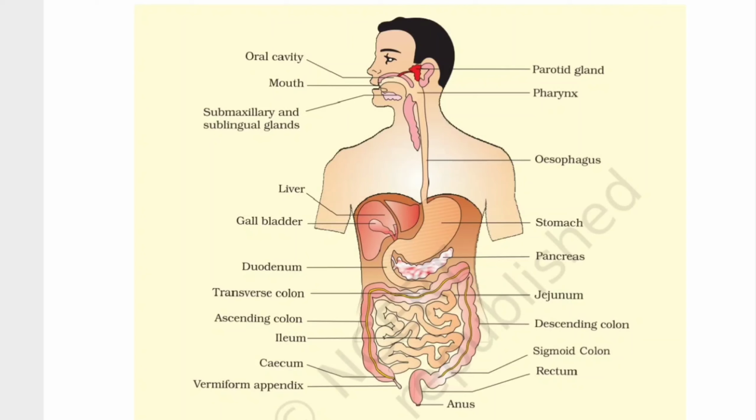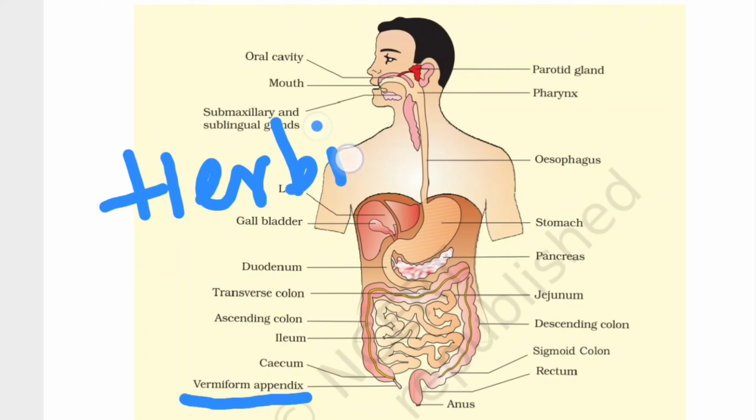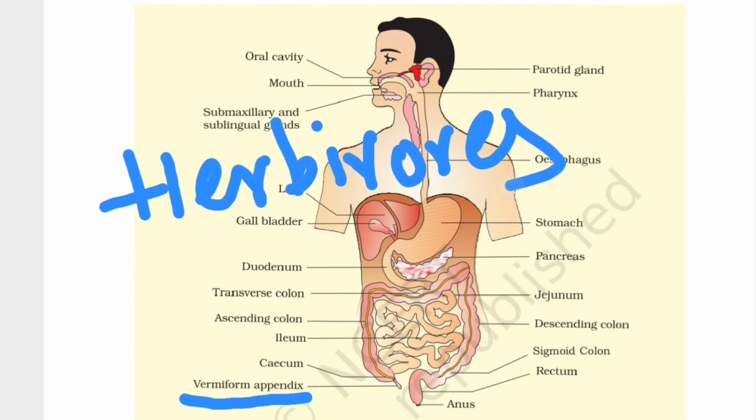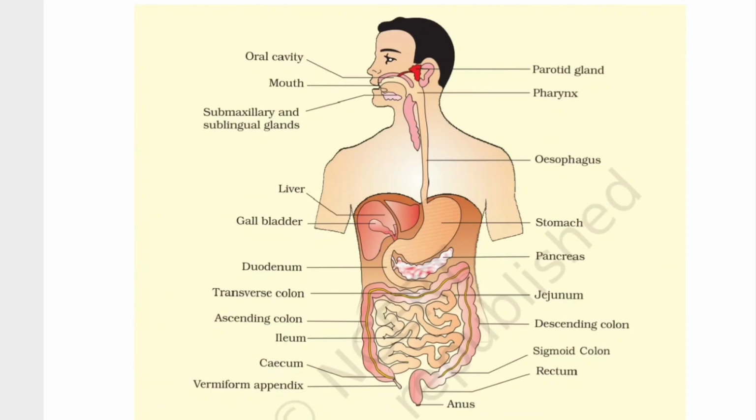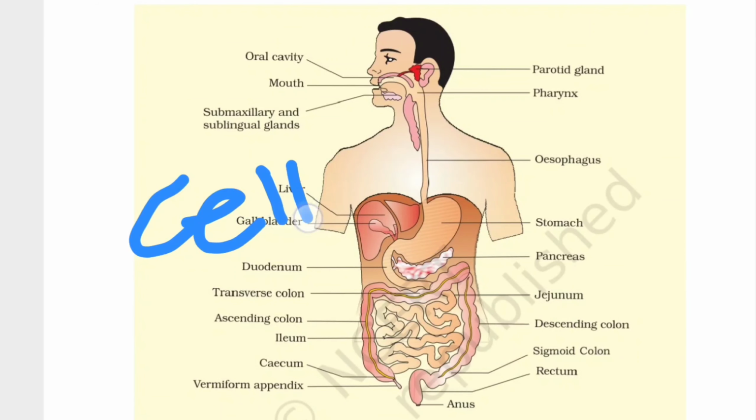Basically, the vermiform appendix is a vestigial organ for us, guys. It is vestigial for us, but still it is functional in some herbivores. Please do remember this case, that the vermiform appendix is functional in herbivores, and the function of the appendix is cellulase production.